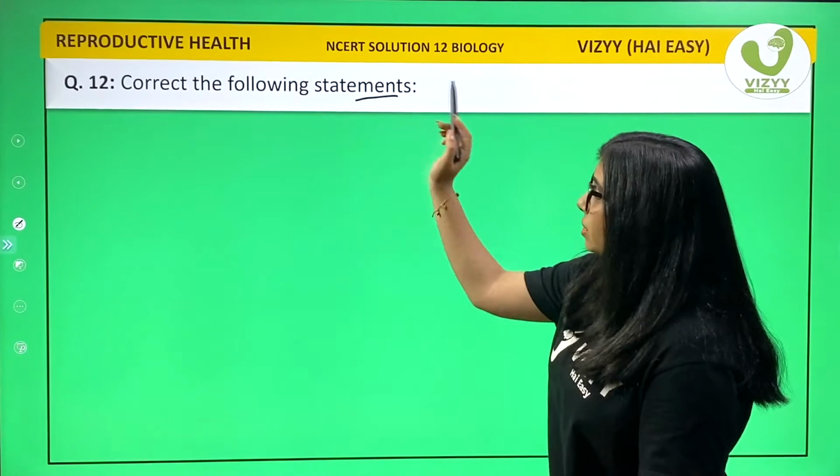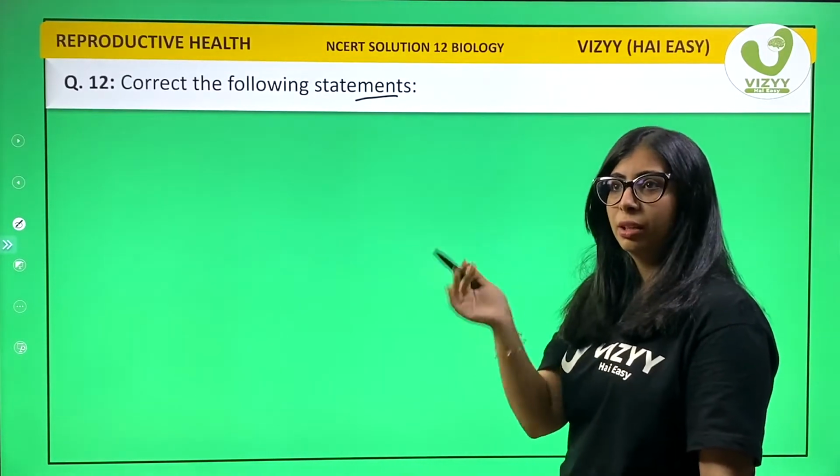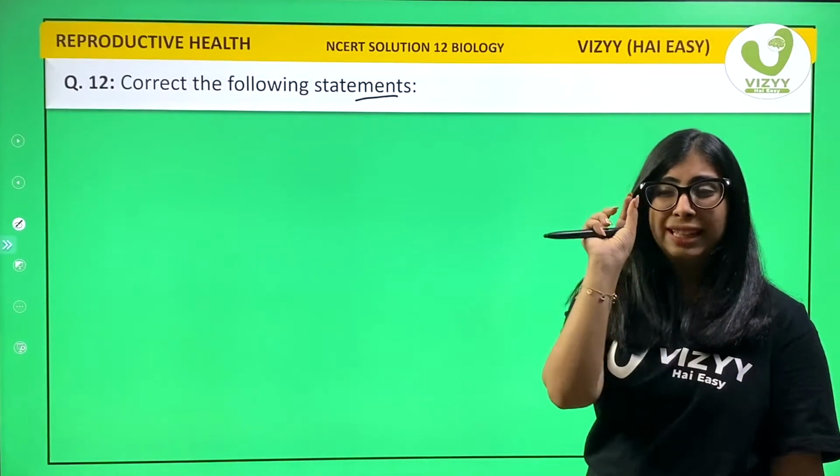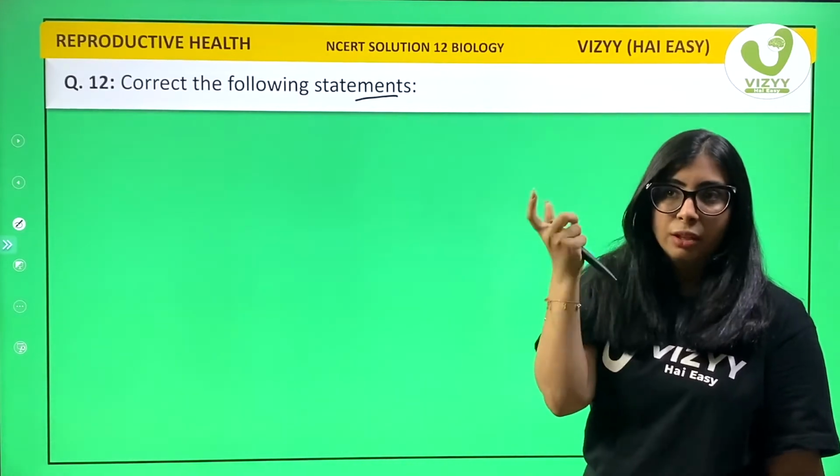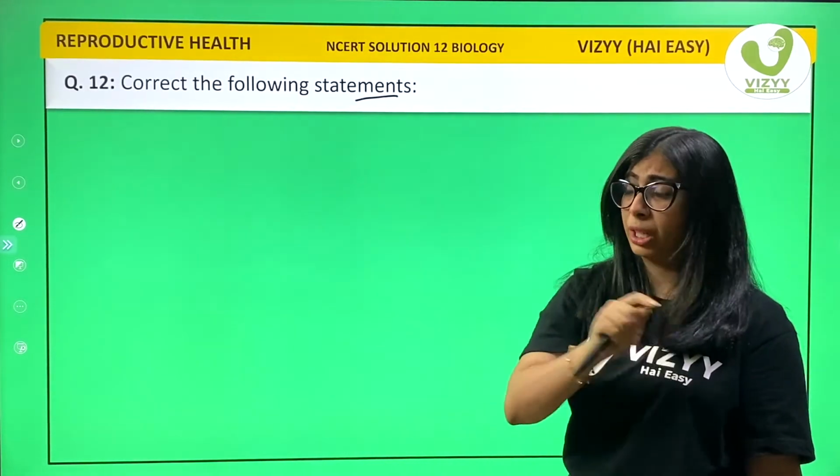Following statements. So all these statements are wrong or need something to be tweaked. Now we need to read this very carefully. Come on, students.